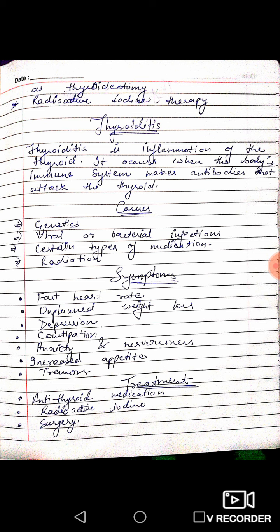Now, their treatment methods. First is anti-thyroid medication, as there is inflammation of the thyroid which will destroy all cells, so we will provide anti-thyroid medications. Next is radioactive iodine. Next is surgery, etc. I hope you all have understood my video.